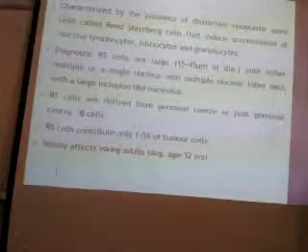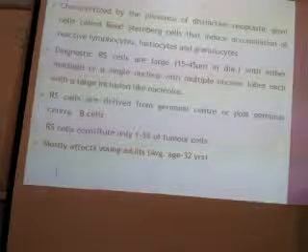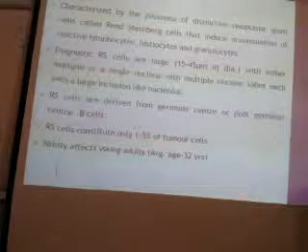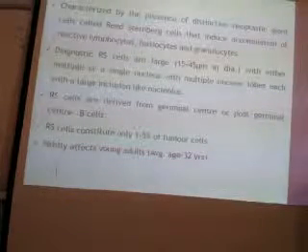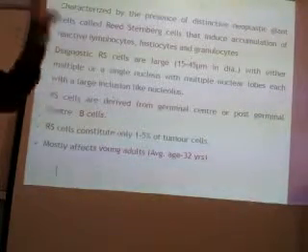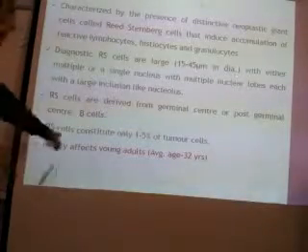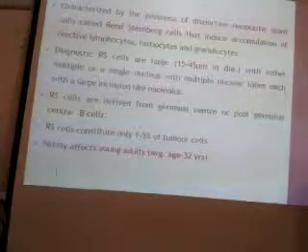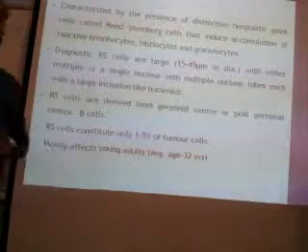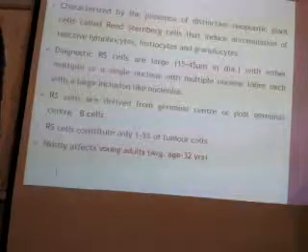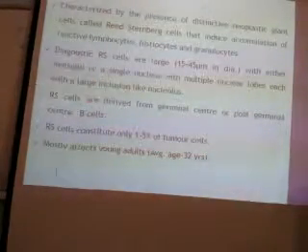So which cell is responsible for causing Hodgkin lymphoma? It is the neoplastic RS cell, the neoplastic giant cell, also known as Reed-Sternberg cell. And they are very few, 1 to 5% of the total tumor, and mostly Hodgkin lymphoma comes at a younger age. Average age is around 32 years.